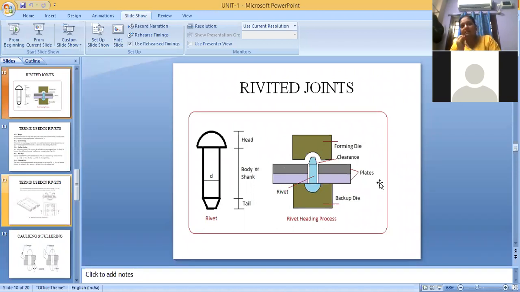We have two types of joints, temporary joint and permanent joint. A temporary joint is one you can remove whenever you don't want it, like a screw, nut and bolt. But in the case of a rivet joint, once you make the riveted joint, if you want to remove it, you have to break the rivet and then take it off. That's why riveted joints are called permanent joints.